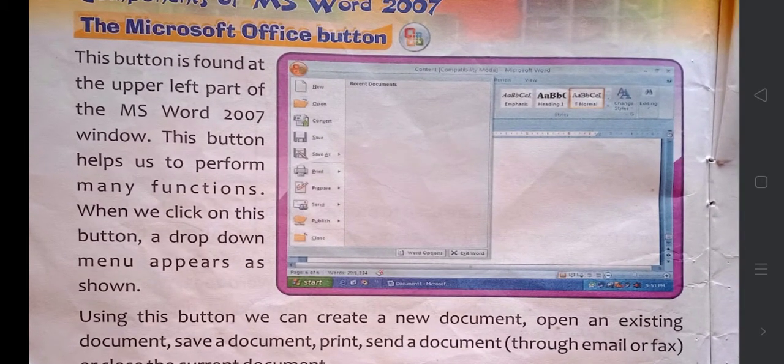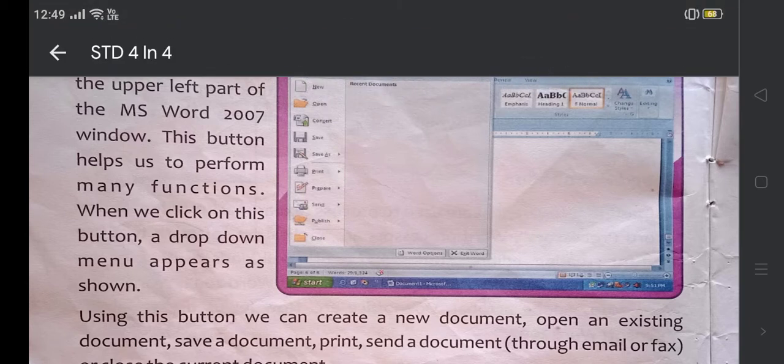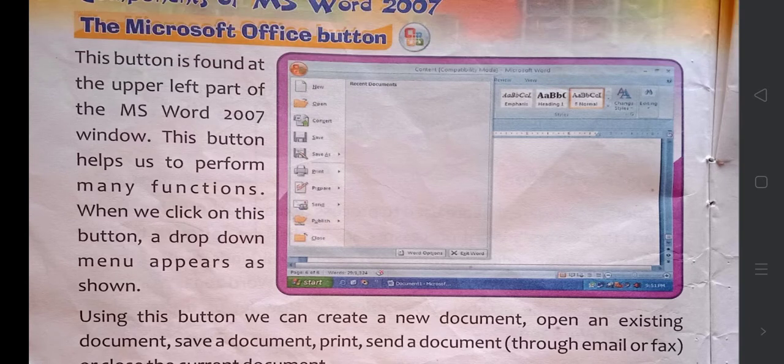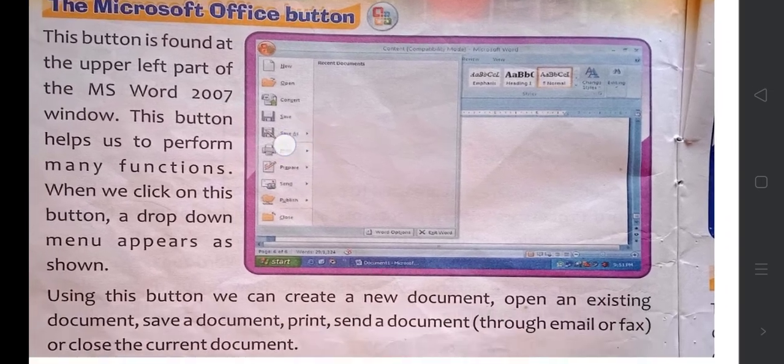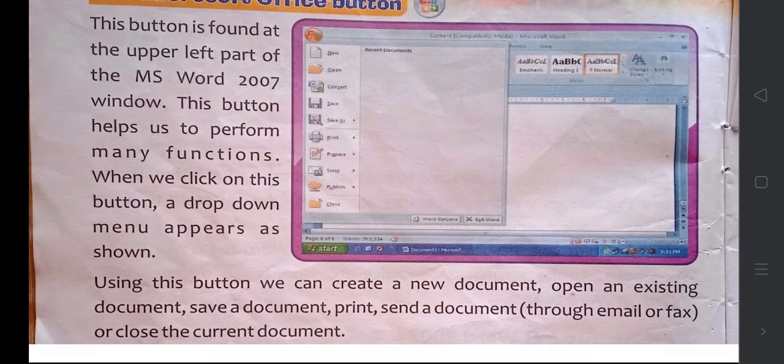See, this button is found at the upper left part of the MS Office 2007 window. This button helps us to perform many functions. When we click on this button, a drop down menu appears as shown. Using this button, we can create a new document, open an existing document, save a document, and print a document.